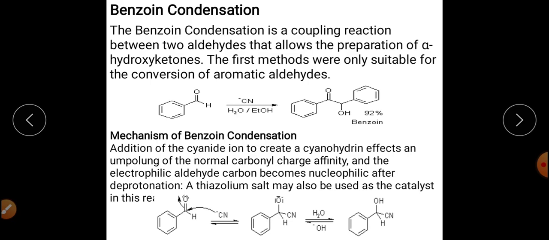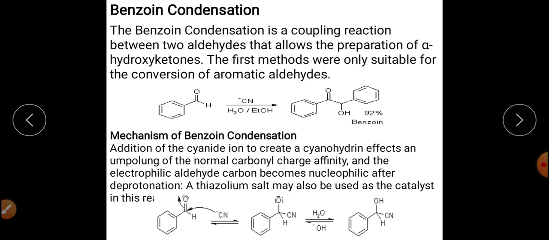Means aromatic aldehydes we can take, no problem. For example, here we have taken benzaldehyde. It doesn't have any alpha hydrogen, but the reaction is still happening. For the benzoin condensation reaction, there is a requirement of CN negative, in ethanol and water, and ultimately this benzaldehyde will get converted into benzoin, right?